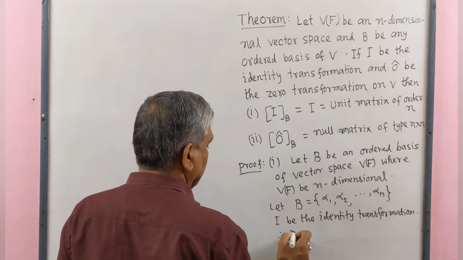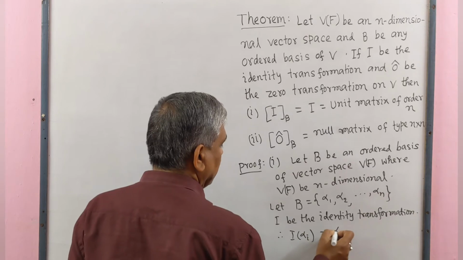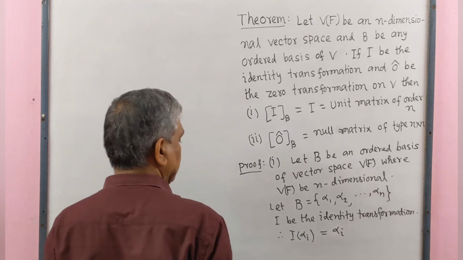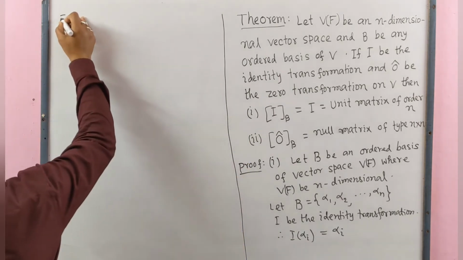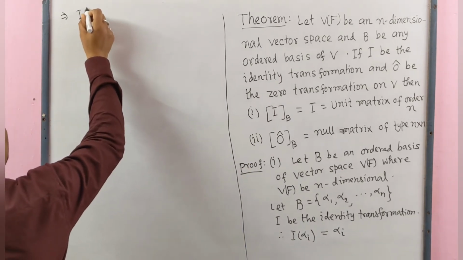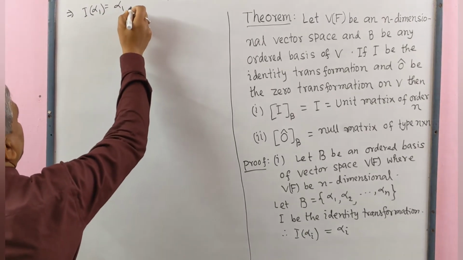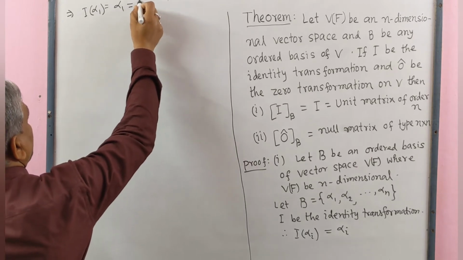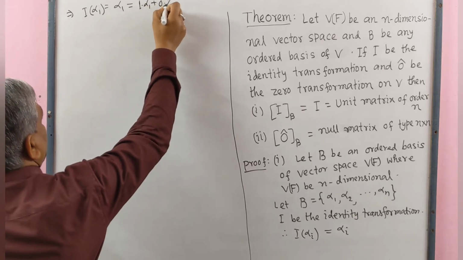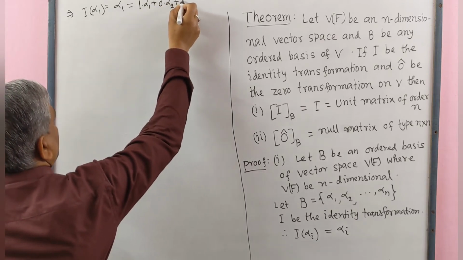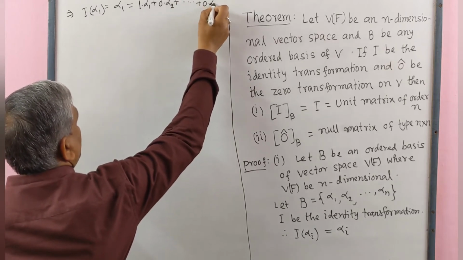Therefore, I alpha i equals alpha i. This implies that I alpha 1 equals alpha 1, and this may be written as 1 into alpha 1 plus 0 into alpha 2 plus ... plus 0 into alpha n.